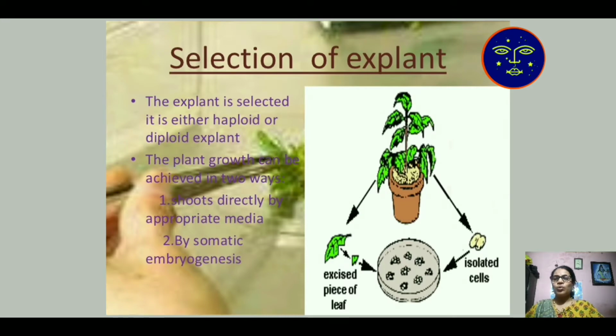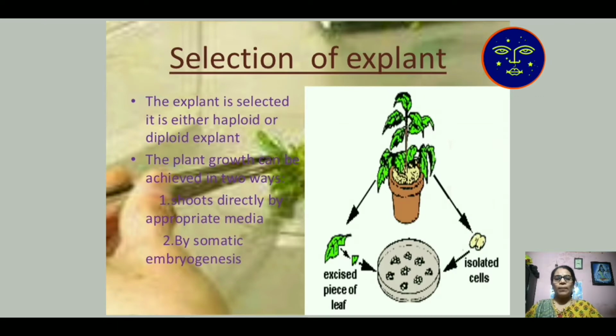Plant growth is achieved either by shoot growth or root growth. The shoot is given appropriate medium for its growth by somatic embryogenesis. Somatic means a single cell, with mitotic cell growth.